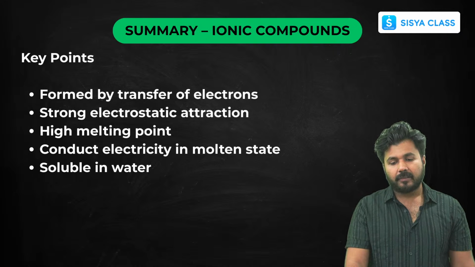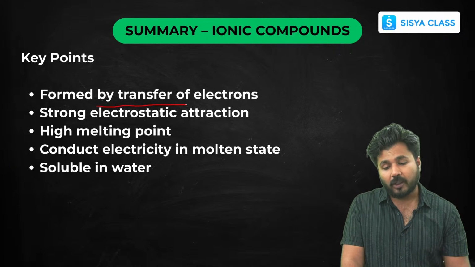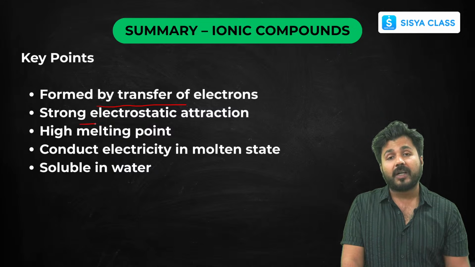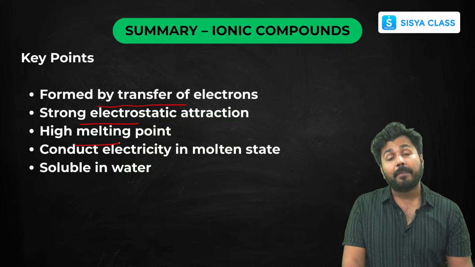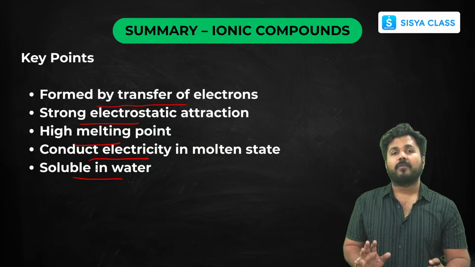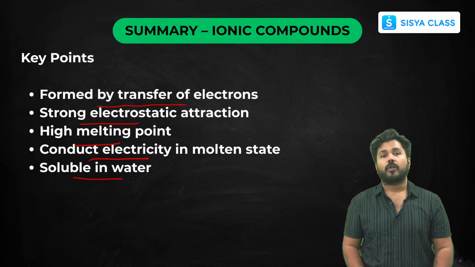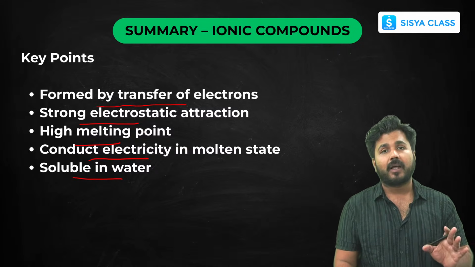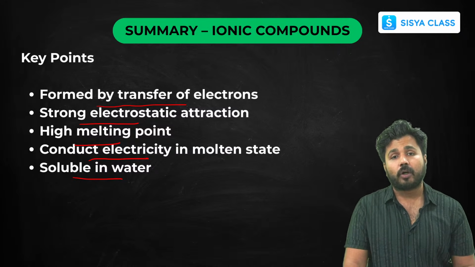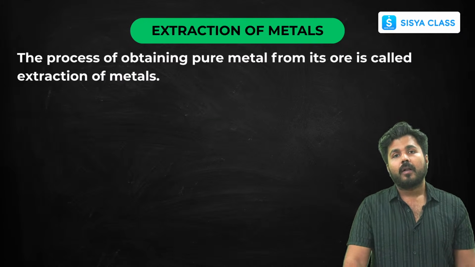Now some key points. What was the summary of this topic? It is formed by transfer of electrons, with strong electrostatic force of attraction, then high melting point and boiling point, then it can conduct electricity in molten or aqueous state, and it is soluble in water. A give reason question can be asked from any of these points, or you can be asked to write or draw the electron dot structure of any ionic compound. So this was all about ionic compounds.